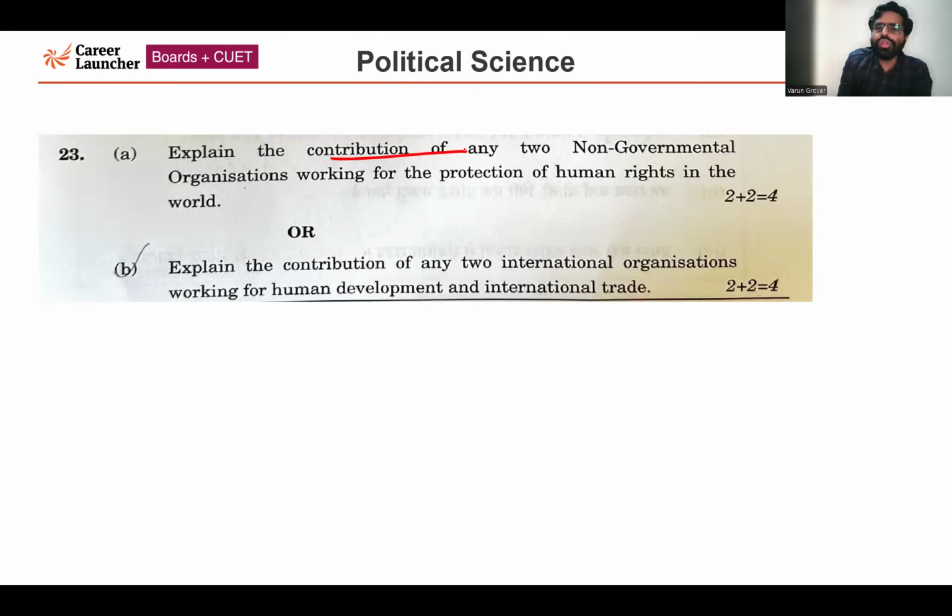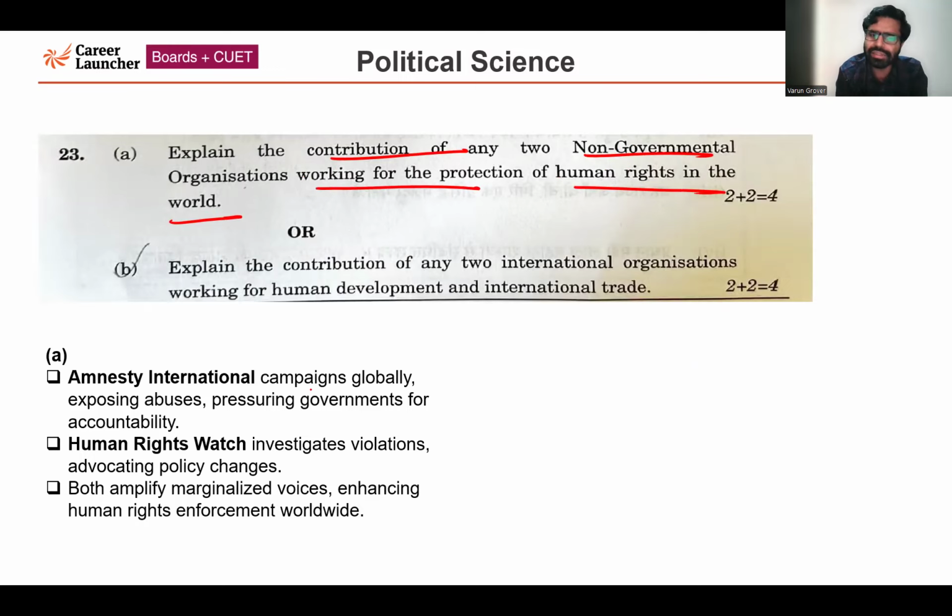Explain the contribution of any two non-governmental organizations working for the protection of human rights in the world. So the two famous ones, which are mentioned in the book also. I'll be talking about Amnesty International and Human Rights Watch. So Amnesty International is again a very important organization which is working at the global level.